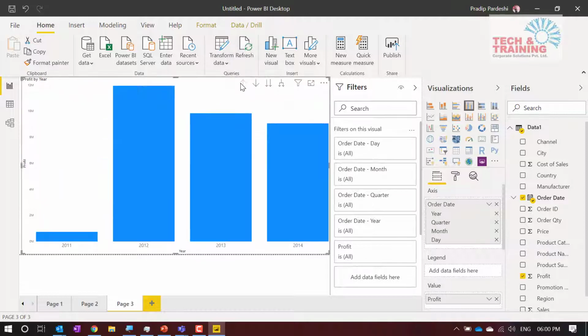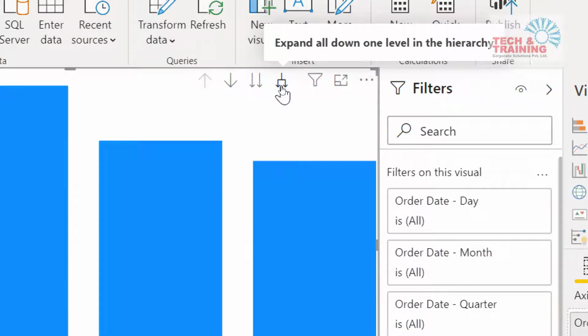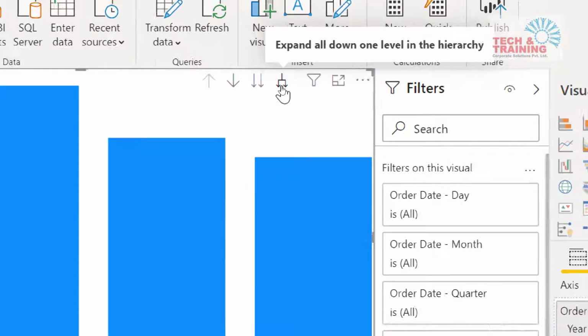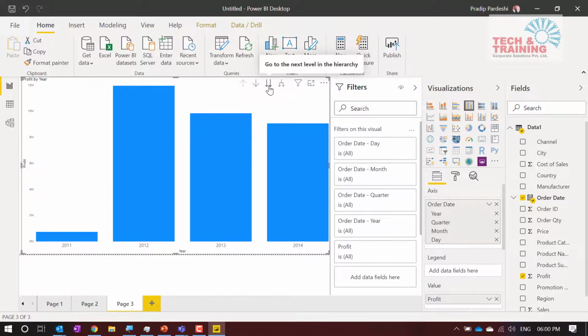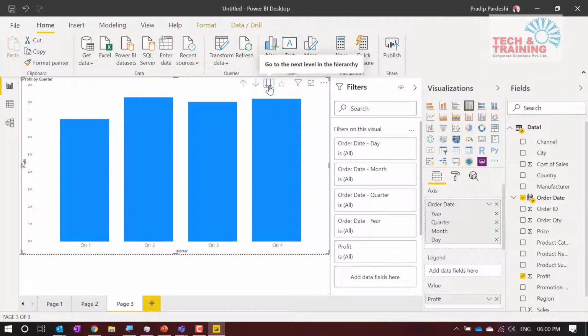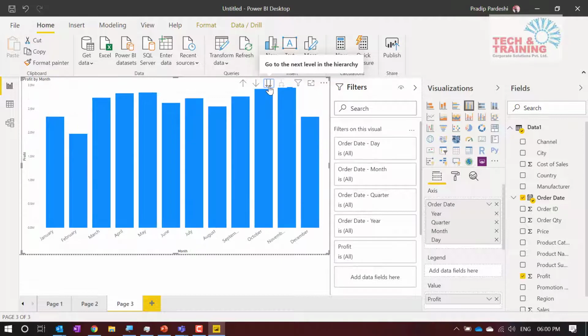Again, I go to the next level. Here I use this particular option, which is expand all one level down in the hierarchy. Now it is saying go to the next level. So what is the next level? Quarterly level. When I go to the next level, this is quarter 1, quarter 2, quarter 3, quarter 4. Now this quarter 1 does not belong to any specific year, but is combined quarter 1 for all the years. Then this January is the combined quarter 1 January month for all the years.